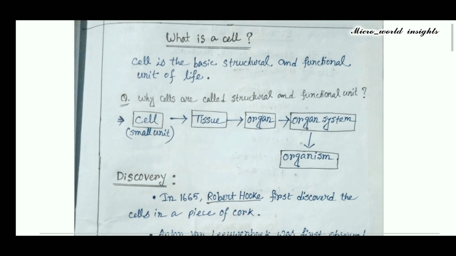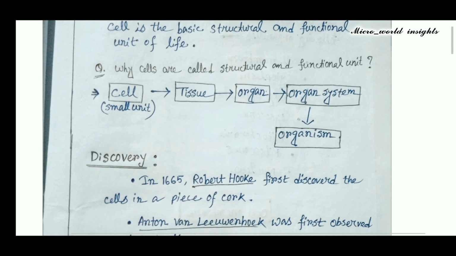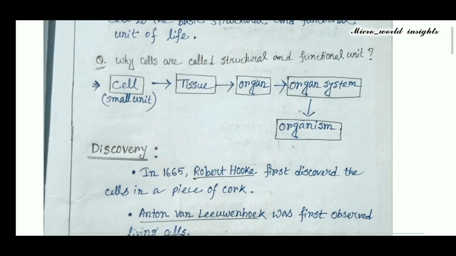Now what is the cell? Cells are called structural and functional units of life because they form the basic structure of all living organisms and perform essential life processes. Here one question is, why are cells called structural and functional units?